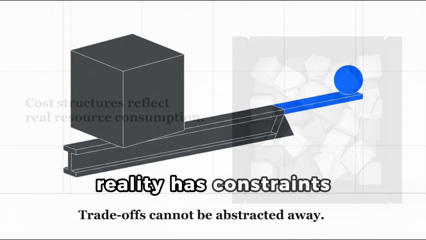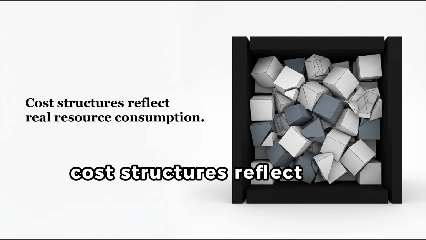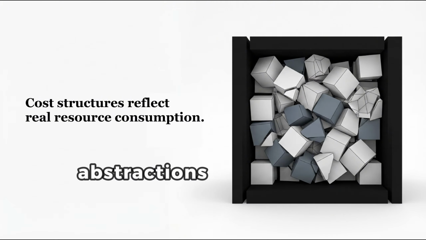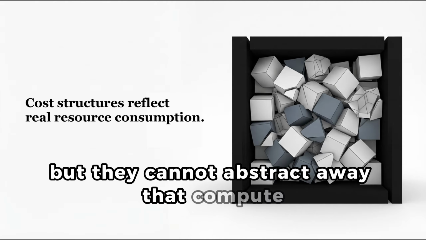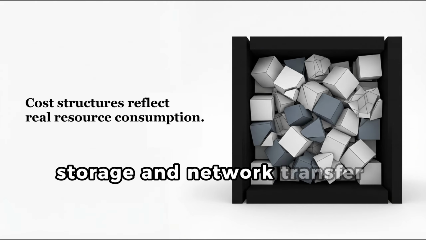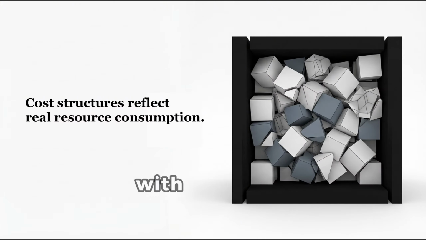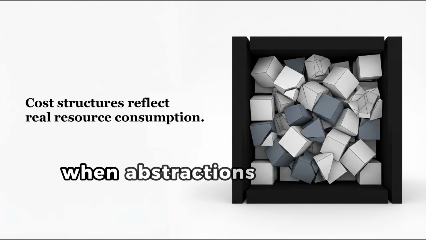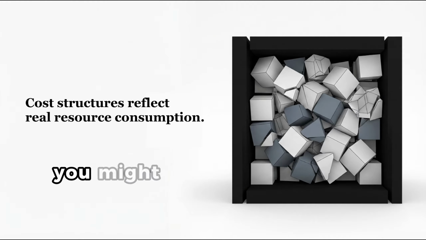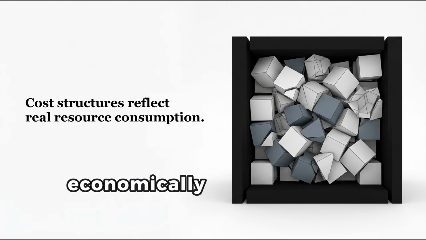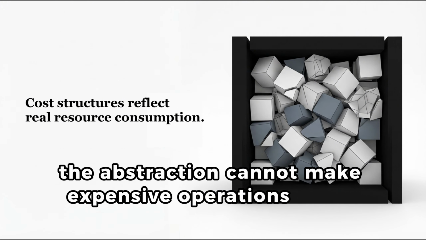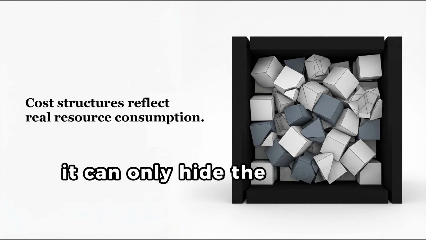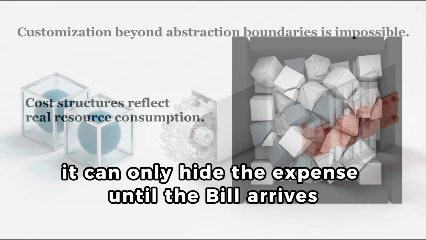Reality has constraints. Cost structures reflect real resource consumption. Abstractions can simplify pricing models, but they cannot abstract away that compute, storage, and network transfer consume real resources with real costs. When abstractions hide cost structures, you might build architectures that are economically unsustainable. The abstraction cannot make expensive operations cheap. It can only hide the expense until the bill arrives.